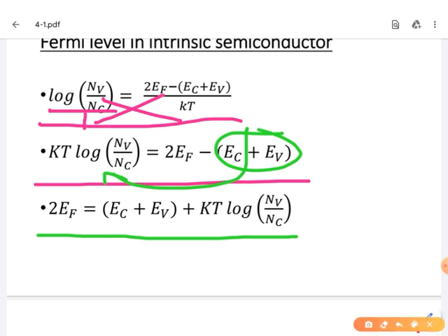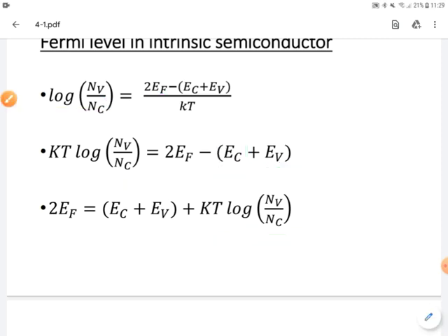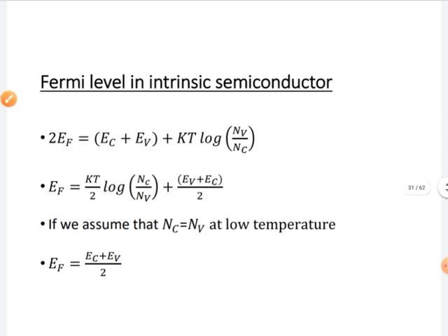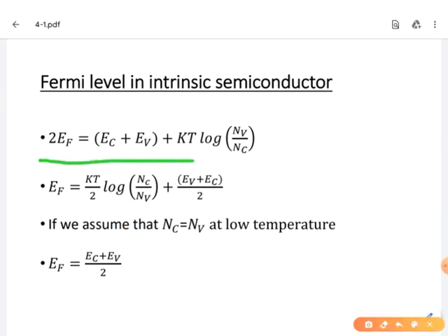From this equation, how do we find the EF value? Simply by dividing by 2 on both sides. This is the previous expression for 2EF. Dividing by 2, we get the final expression: EF equal to kT by 2 log of Nv by Nc, sorry, not Nc by Nv, Nv by Nc, plus (EV plus EC) by 2.